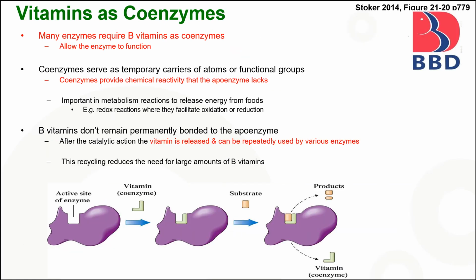Vitamins as coenzymes. Many enzymes require B vitamins as coenzymes, which allow the enzyme to function. Coenzymes serve as temporary carriers of atoms or functional groups. Coenzymes provide chemical reactivity that apoenzymes lack. Vitamin B does not remain permanently bonded to the apoenzyme. After the catalytic action, the vitamin is released and can be repeatedly used by various enzymes. The recycling reduces the need for large amounts of vitamin.